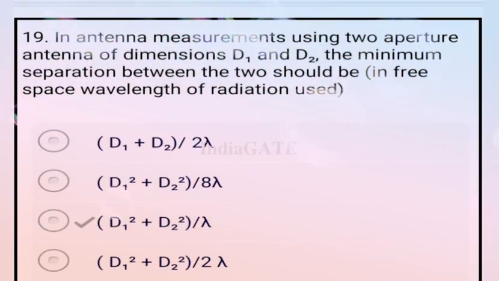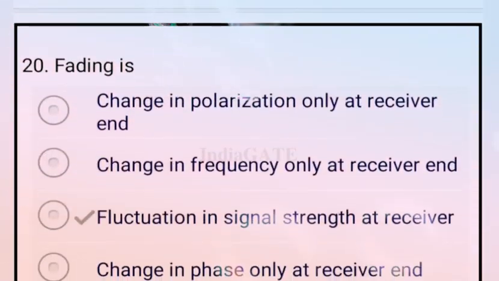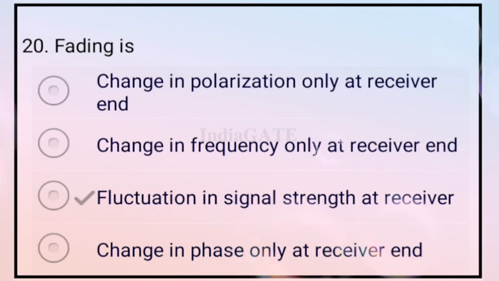Next question, in antenna measurement using two aperture antennas of diameters D1 and D2, the minimum separation between the two should be, if the free space wavelength of the radiation is used, D1 square plus D2 square upon lambda. So option C is your correct answer. Next question, fading is a fluctuation in the signal strength at the receiver. So option C is your correct answer.